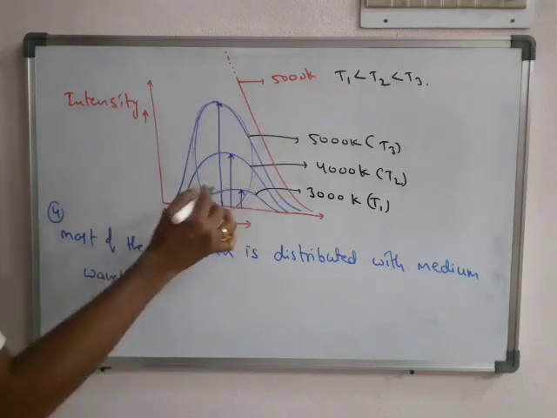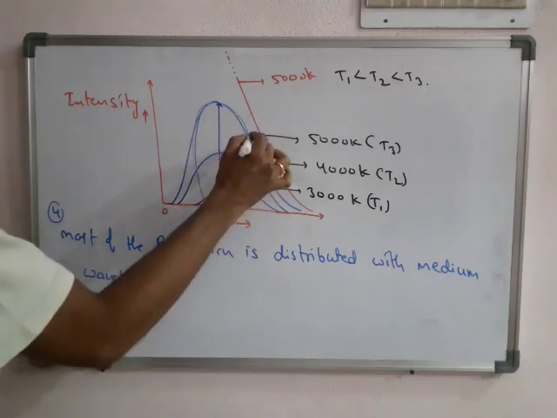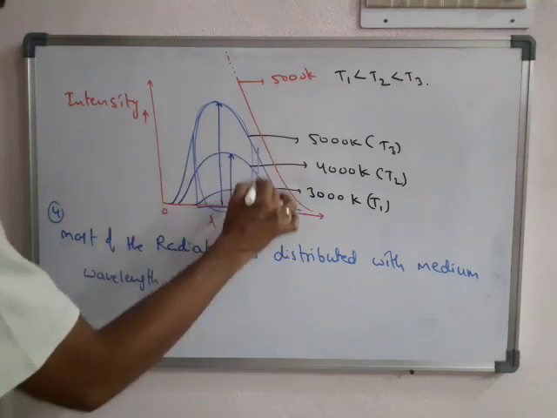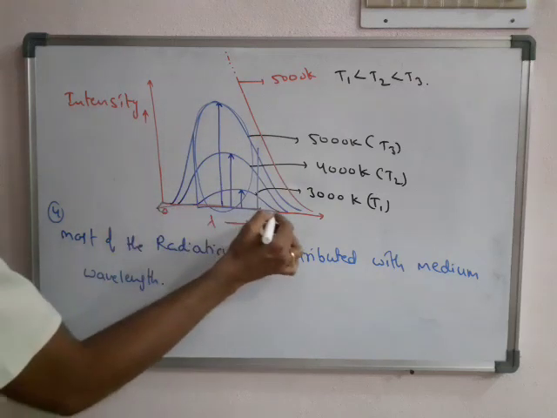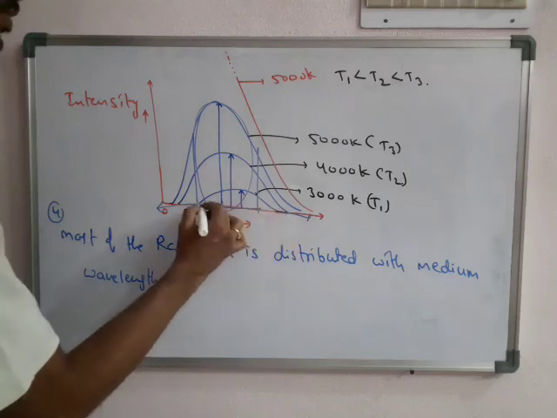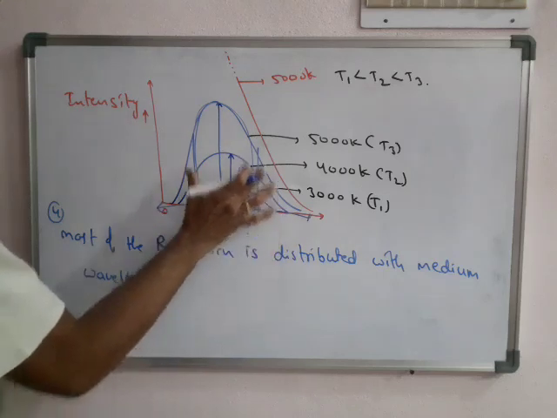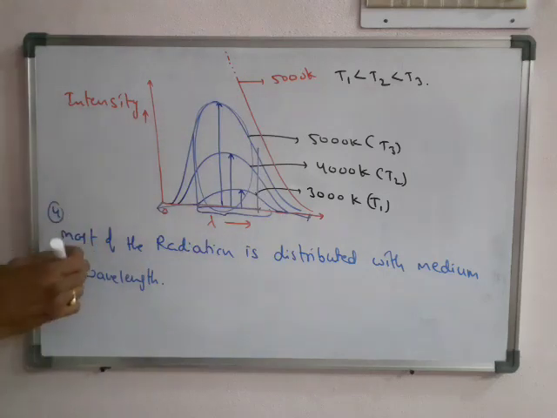The maximum radiations are in the range of medium wavelength, not exactly very low, not exactly highest. So in the middle range the maximum intensities are present.